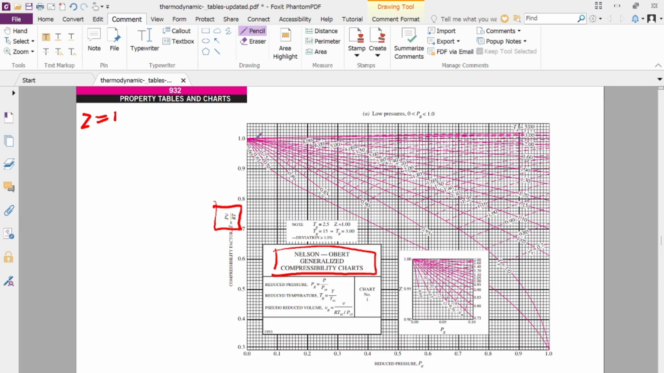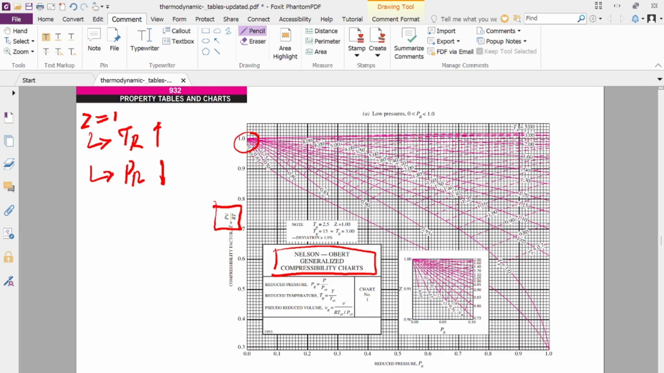So we see the Z value approaches 1 when the reduced temperature TR is increased and the reduced pressure is decreased, approaching 0. So the value reaches 1. We can say that the compressibility factor Z is equal to 1 when TR is increased and PR is decreased, until it reaches values around 0.